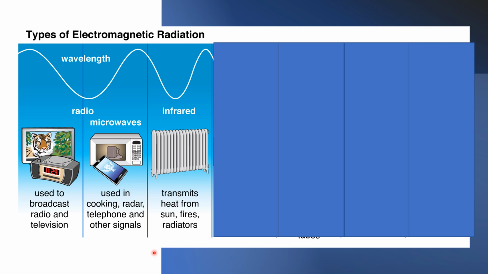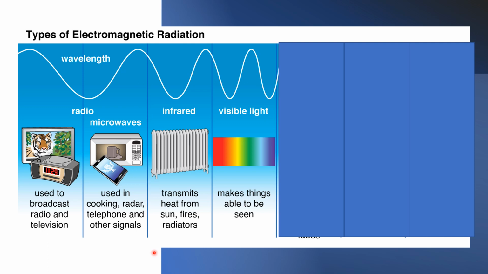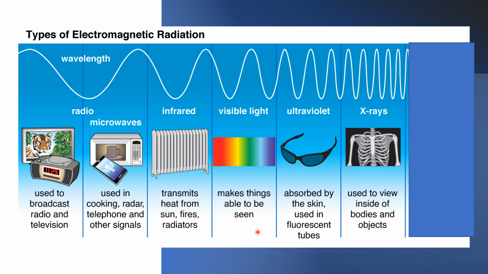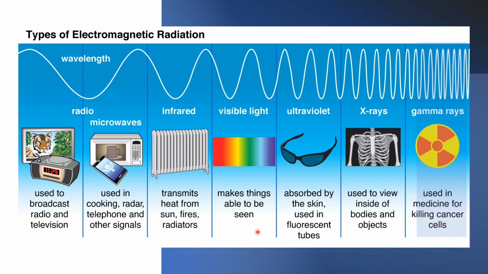The infrared, which transmits heat from sun, fires and radiators. The visible light, the reason why we see everything. We also use this one in our house, no? So we have here the Roy G. Biv, the different color spectrum of the visible light. And also the ultraviolet rays, that is also an example of the electromagnetic wave. And also the X-ray. This is used in the field of medicine to see objects inside our bodies or our bones at the same time. And the last one is the gamma rays, used in treating cancer cells.